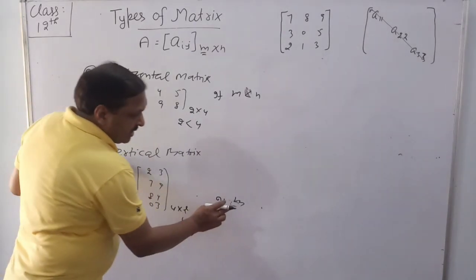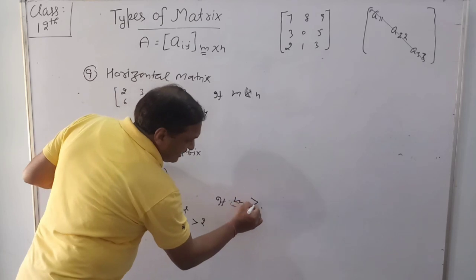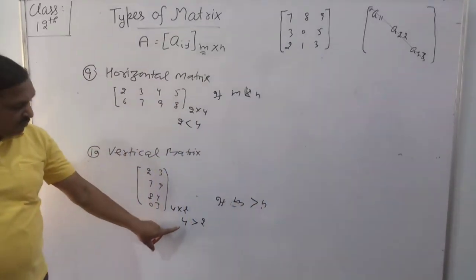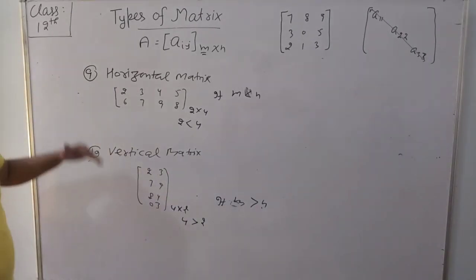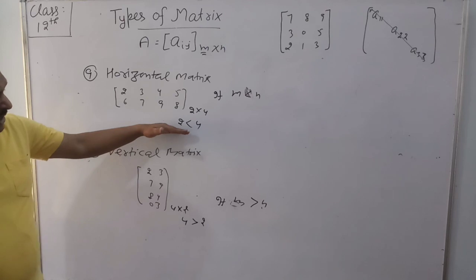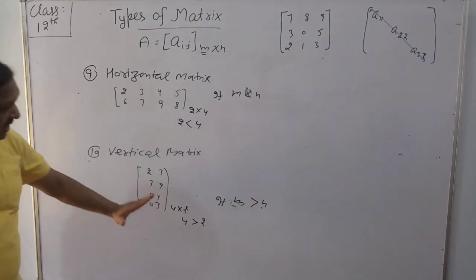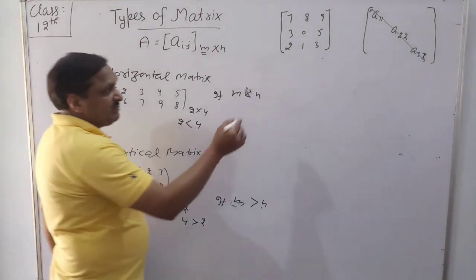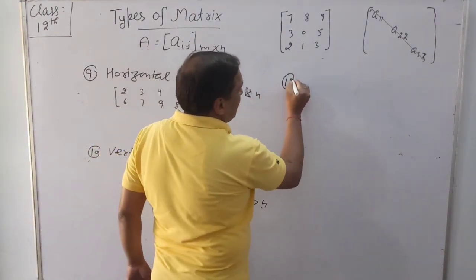Here there are 4 rows and 2 columns. In a horizontal matrix, rows are fewer than columns, and in a vertical matrix, rows are greater than columns.